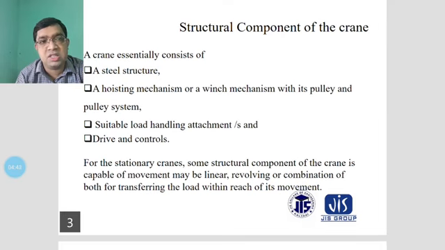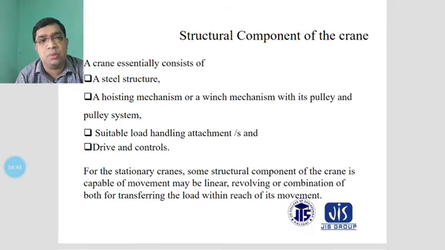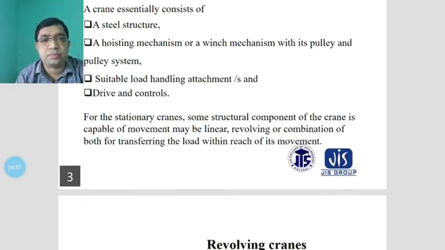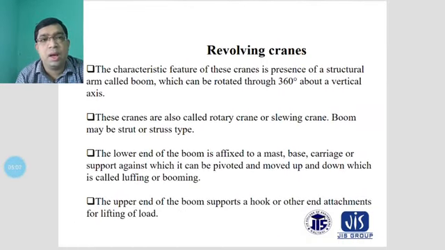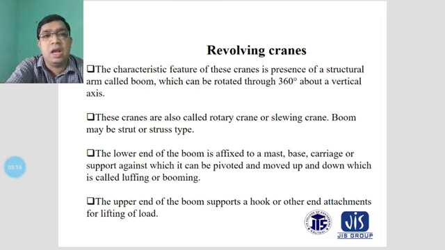For stationary cranes, the structural components of the crane are capable of movements, which may be linear, revolving, or a combination of both, for transferring the load within reach of its movement. This is the revolving crane. The characteristic feature of this crane is the presence of a structural arm called the boom, which can be rotated through a 360-degree angle about a vertical axis.